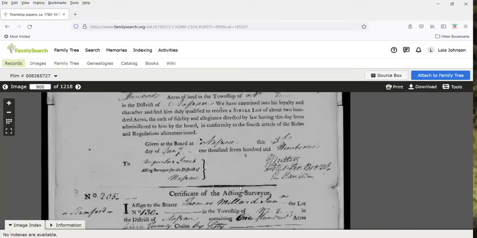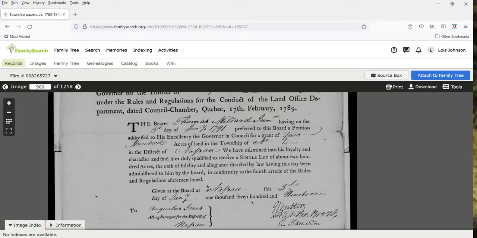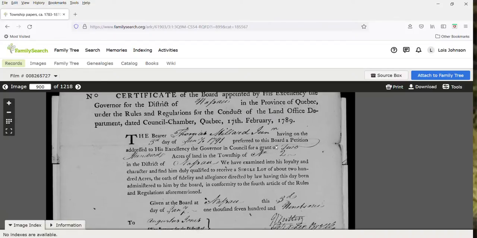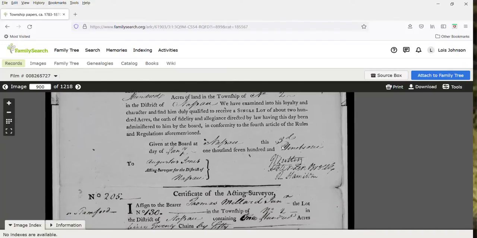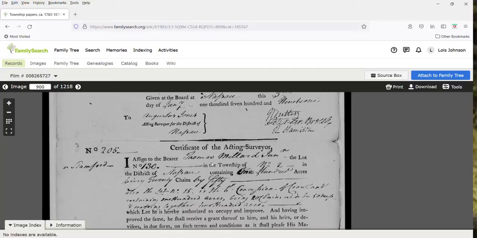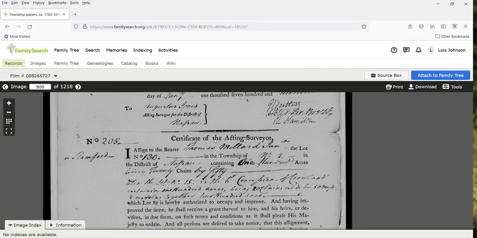Just wanted to show you something. I mentioned before, this looks like it says the District of Nassau in the province of Quebec. So before 1791, we in Niagara were in the District of Nassau, which was in the province of Quebec. And if I go down a little bit further, it just tells me some information about Thomas Millard, and it tells me where the land is. And a lot of information here.